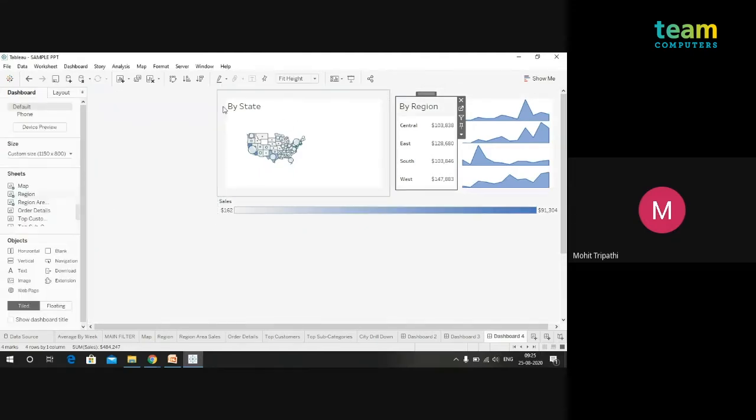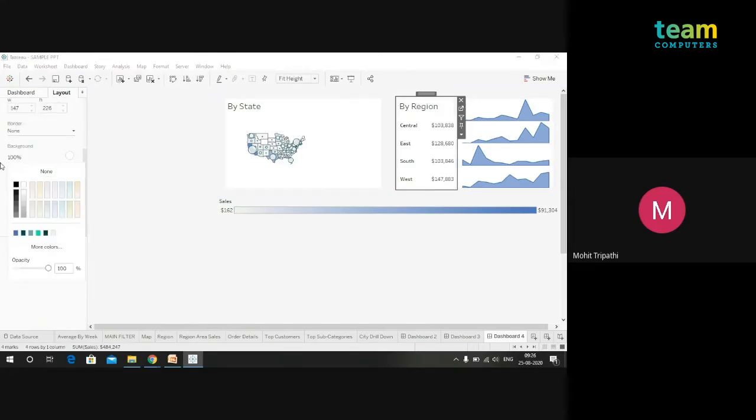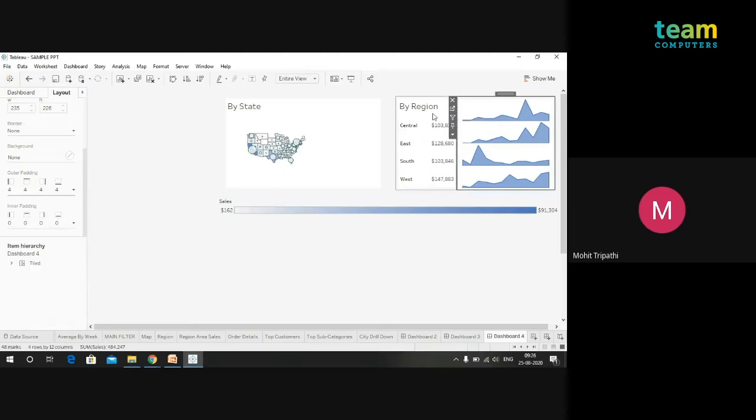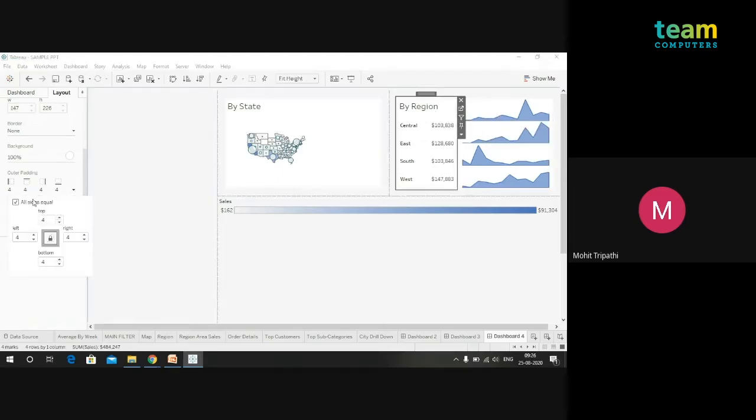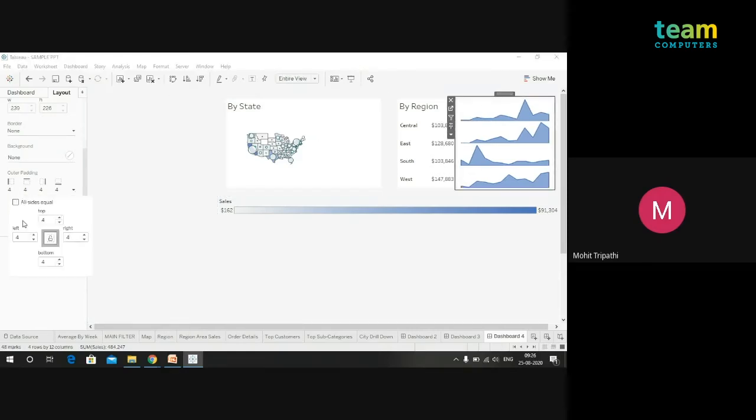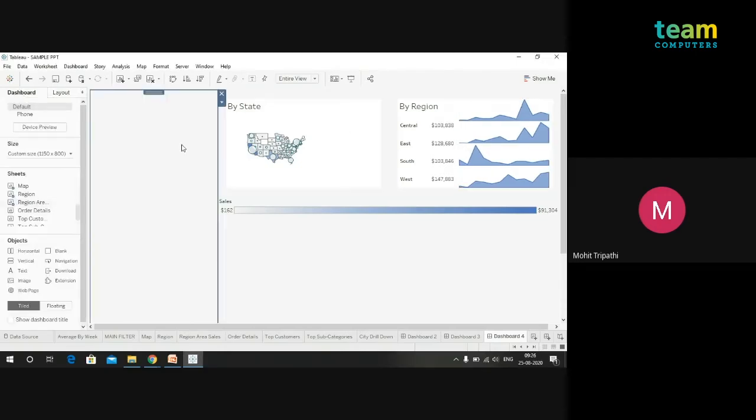Now as you can see, if you click on the container and the sheet, there is a difference of the inner padding, and also there is outer padding. We want it to be whole white, so we will make it like this. For the sheet, we can see the outer padding is 4. We want no gap between this and this, we want to merge them. So from this side we will make the right side 0, and for this sheet we will make the left side 0. In this way, you can see they are merged now. There is no gap between them.